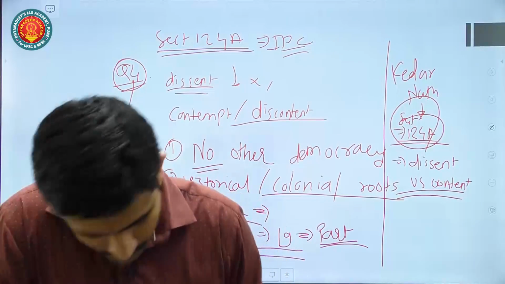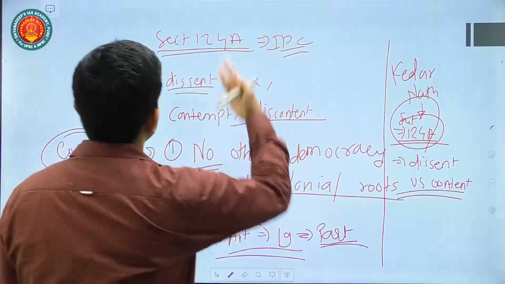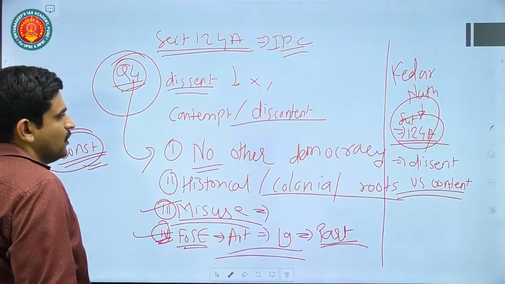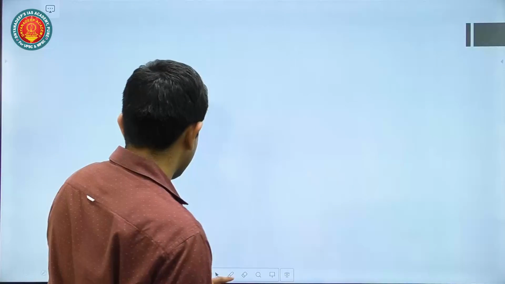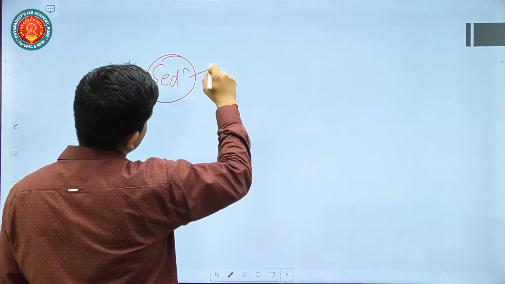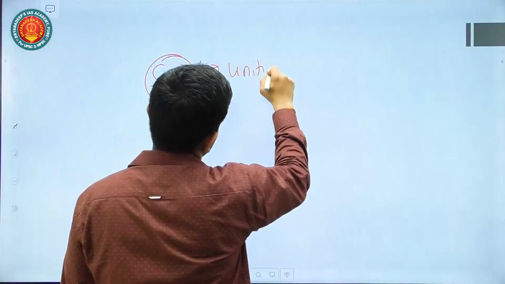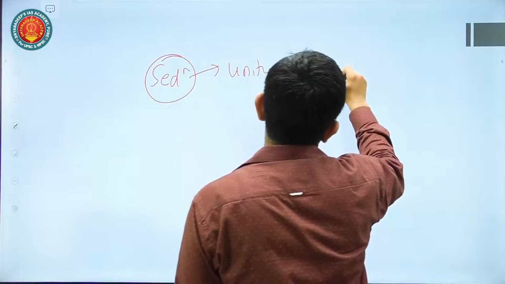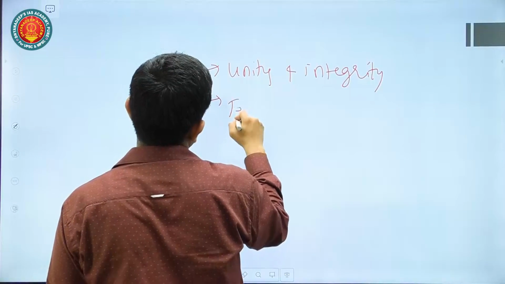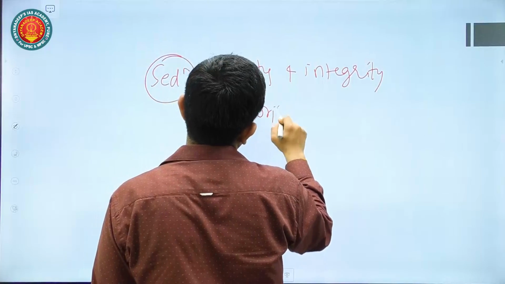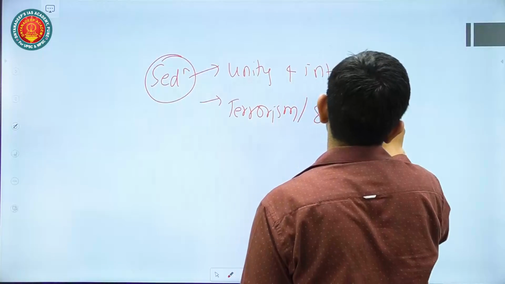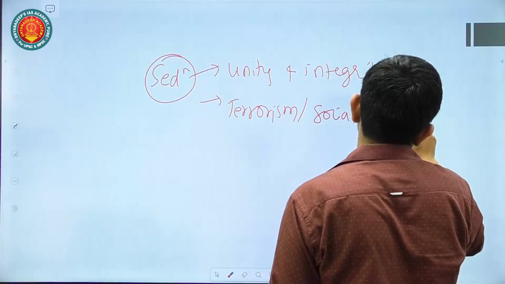Okay, but at the same time, this is one side of the coin. In a model answer, you may not find the other side of the coin, but yes, the other side is also important. You have to say that sedition in some cases is required where there is a direct threat to the unity and integrity of India. Also, we are facing a lot of challenges in which terrorism is emerging, and social media handles are used for creating dissent against the Indian government.